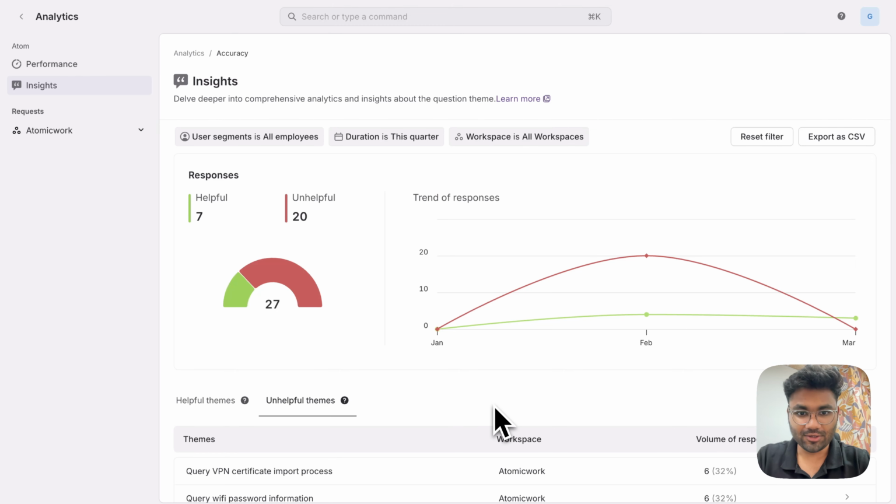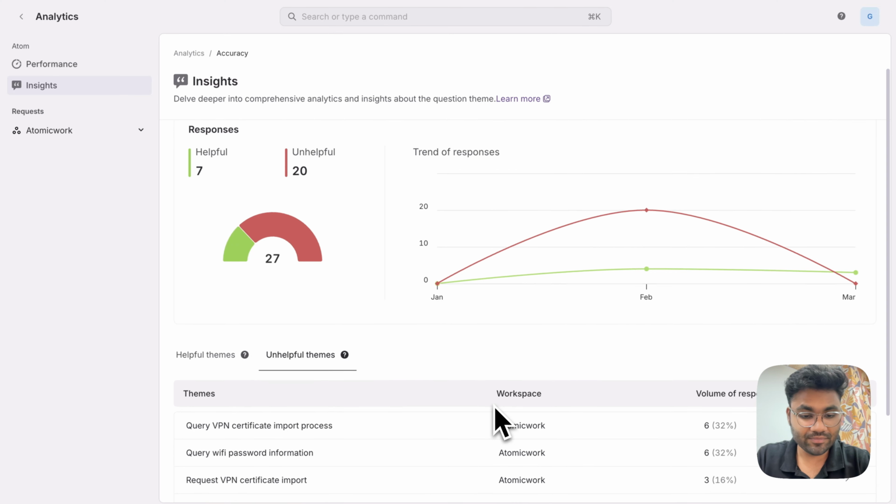Now, with the launch of our knowledge agent, it sits on top of your insights to then decide, based on its knowledge graph, what other similar interactions have happened in the past, other conversations between agents and employees, and then come up with real recommendations on how to go about automating this further.